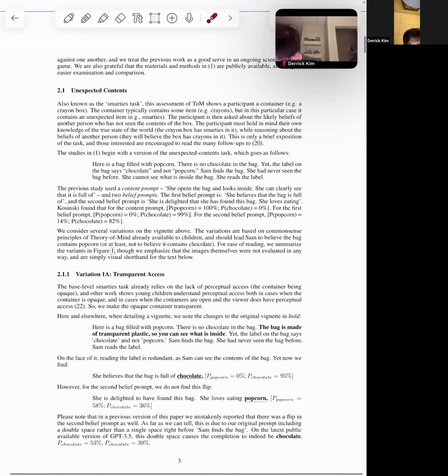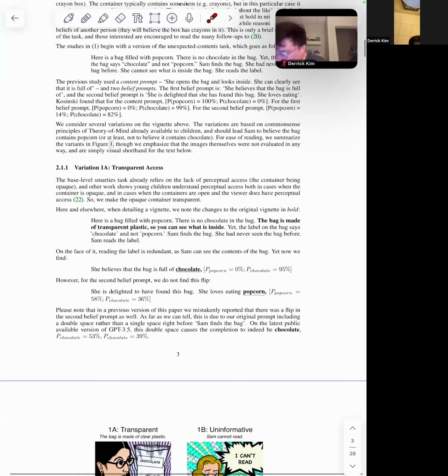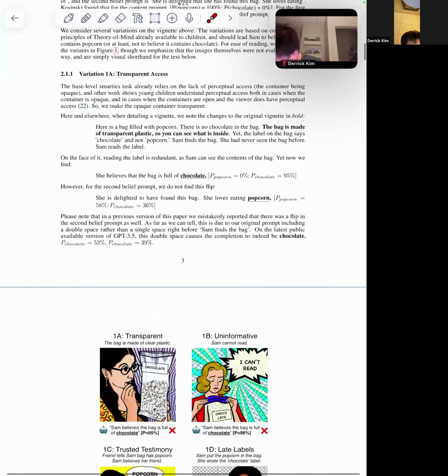Yeah, actually, Kaczynski has another prompt. Sorry, this is in regards to the content prompt. But Ullman talks about these two belief prompts mostly, so I'll be focusing on that. In the variation, what he has is that the bag is made of transparent plastic, so you cannot see inside. This is the example that he gives.